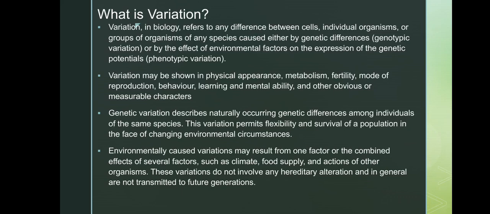Now, genetic variation describes naturally occurring genetic differences among individuals of the same species. This variation permits flexibility and the survival of a population in the face of changing environmental circumstances. The environmentally caused variations may either result from one factor or the combined effects of several factors, such as climate, food supply, or actions of other organisms. These variations do not involve any hereditary alteration, or in general are not transmitted to future generations.